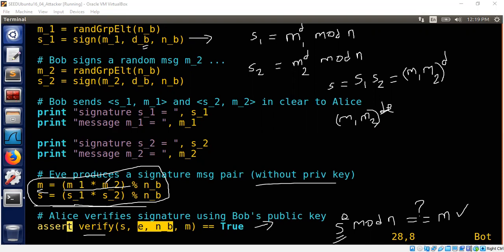So this is one of the fundamental problems with raw RSA signatures. In the next segment, I will show how we can make it difficult for Eve to produce a signature like this. That's all.